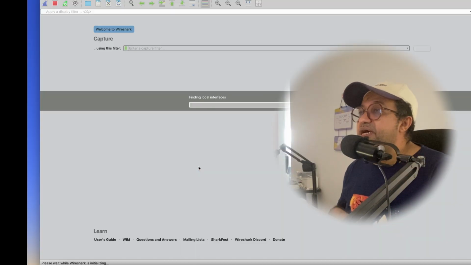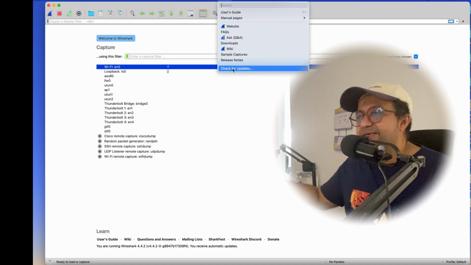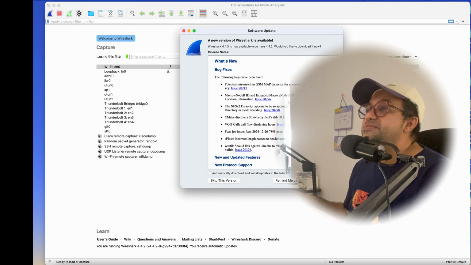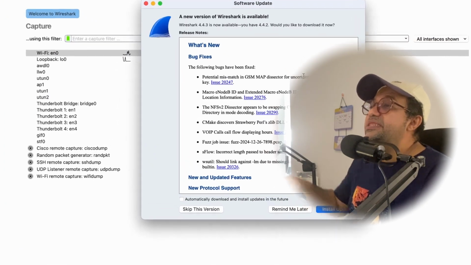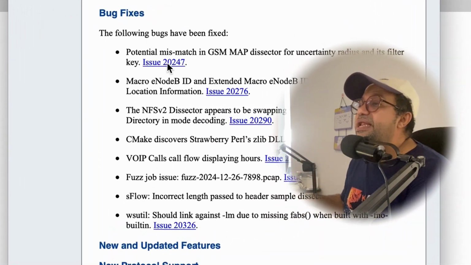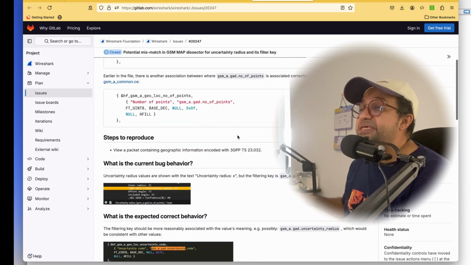Today we will see there are some updates regarding Wireshark, mainly for the GSM protocol for telecommunications. Let's see how it looks, right, guys? So I will just open Wireshark and let's check. Usually the update pops up, but it's not popping up, so I will call the update again. Okay, let's check this one. This is related to the GSM MAP sector uncertainty radius. Let's see if there is some example of the GSM MAP itself.